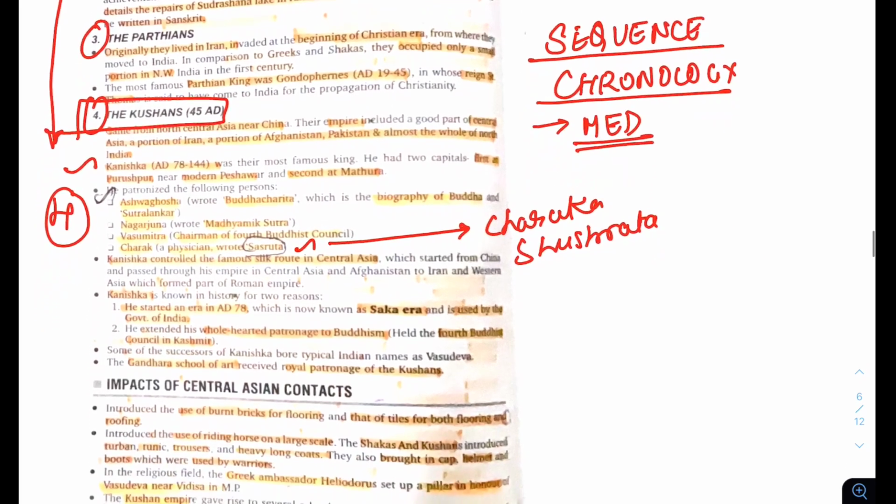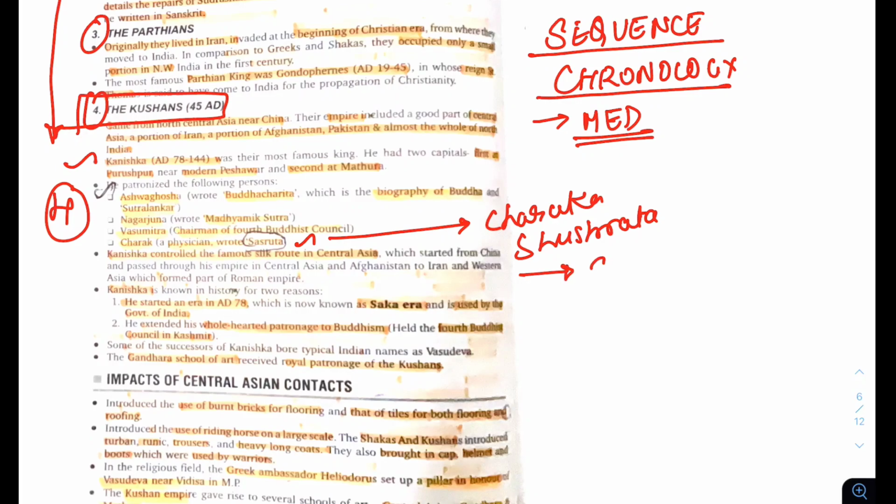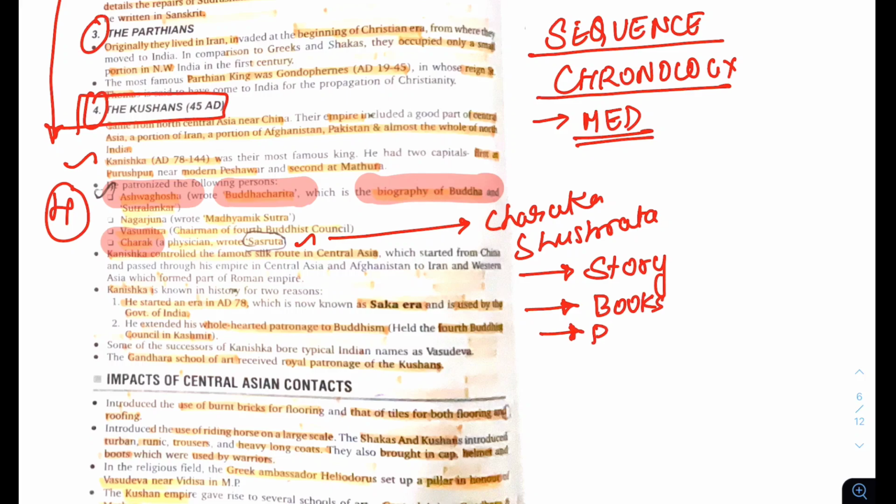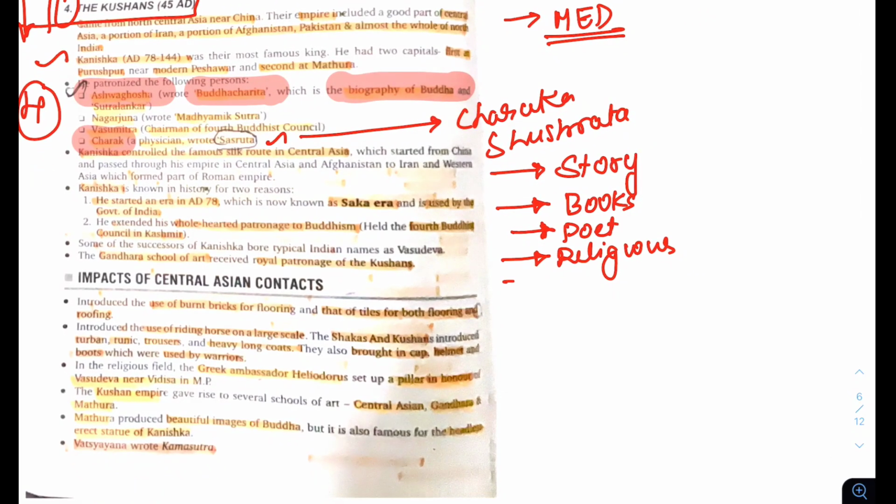Even if you do not know the whole thing, just the story and understanding is enough. More than the names of the kings, anyone who has done science and technology, Ashvaghosha, Buddhacharita, a biography of the Buddha. These are books, any poet and any religious leader associated with a particular king.